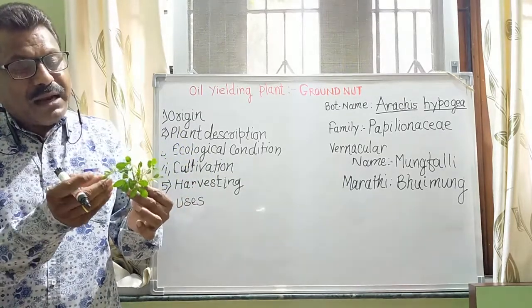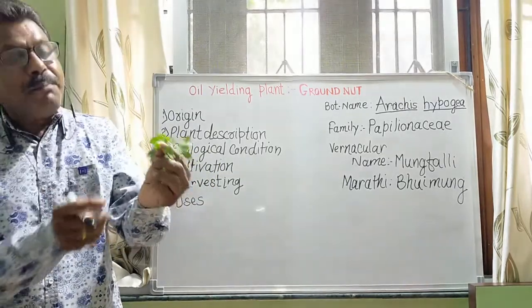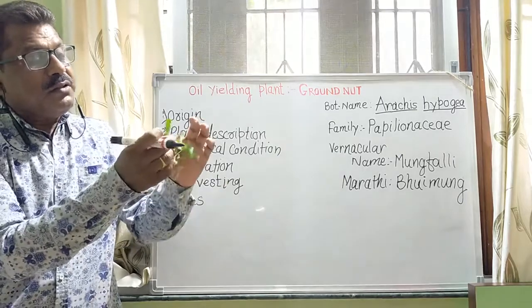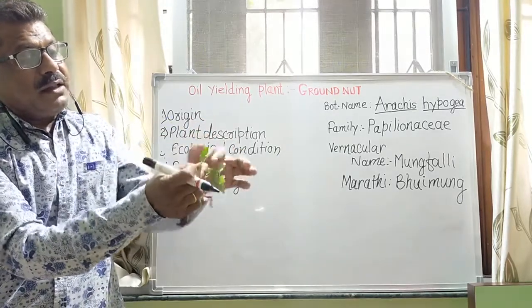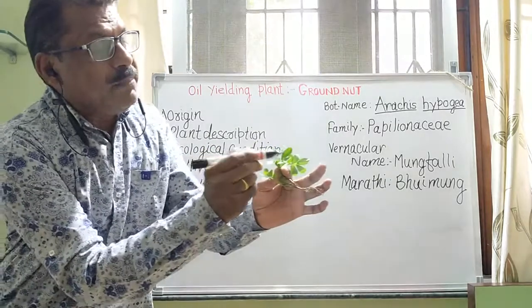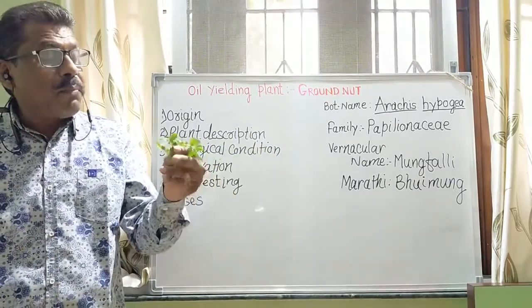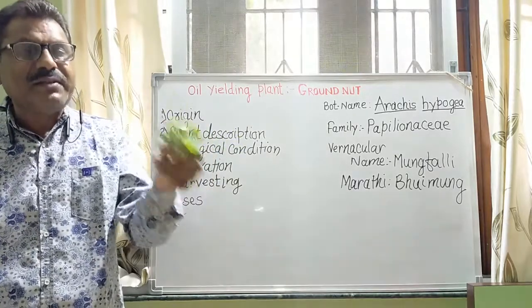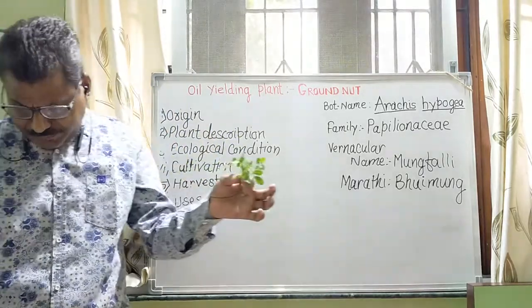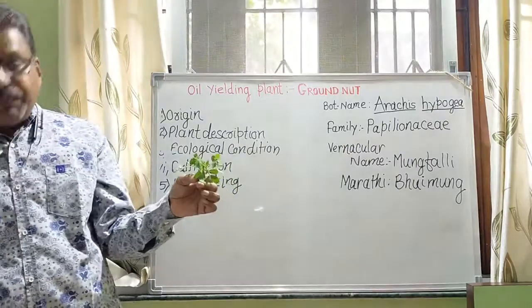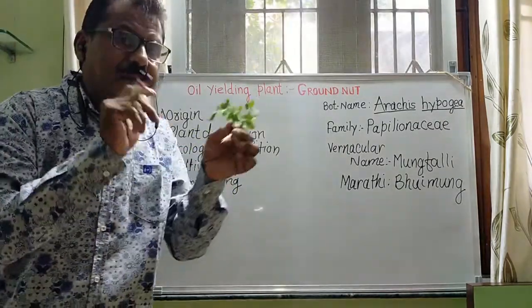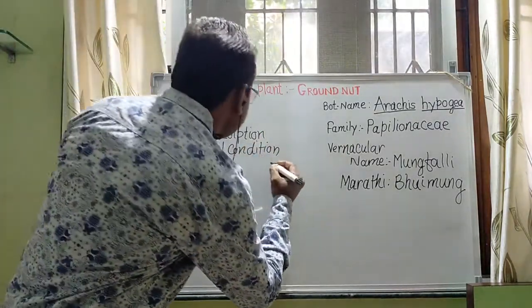And these leaves are pinnately compound. Look here, this is one leaf, and these are the leaflets. So the leaf is pinnately compound, and the flowers are self-pollinated. That means the plant is self-pollinated, and the fruit is a constricted pod like this.